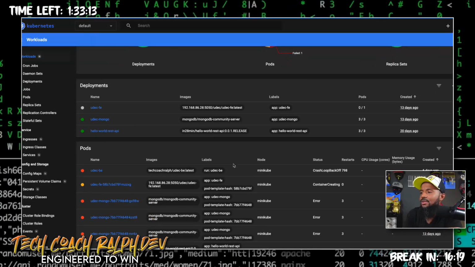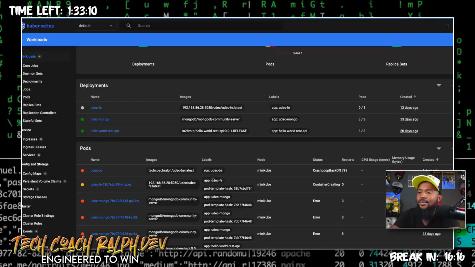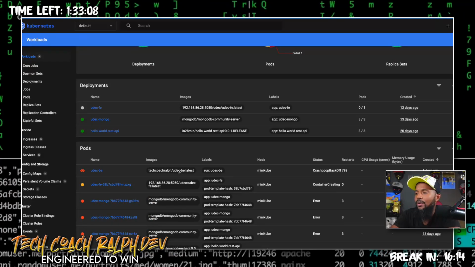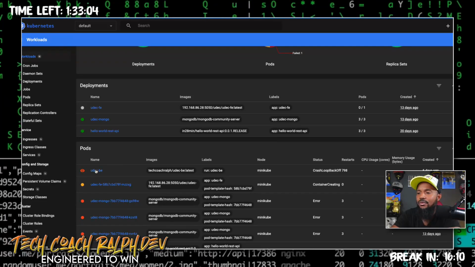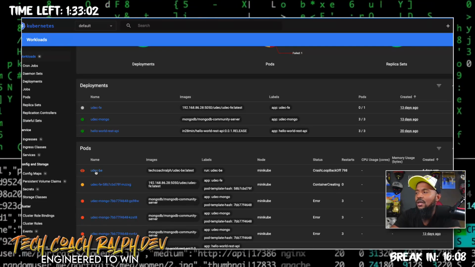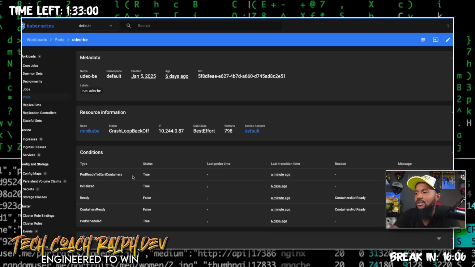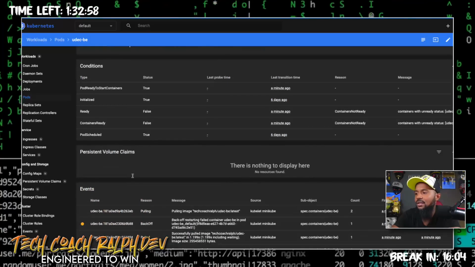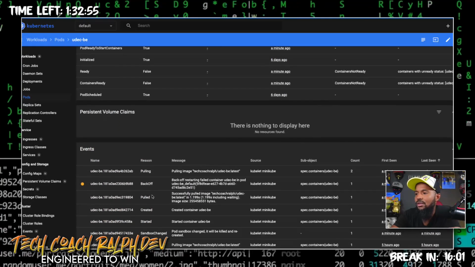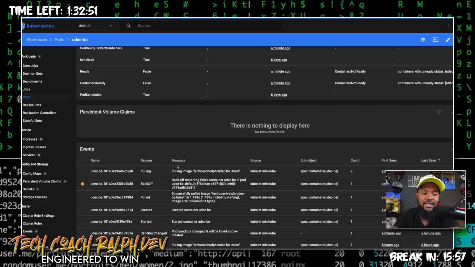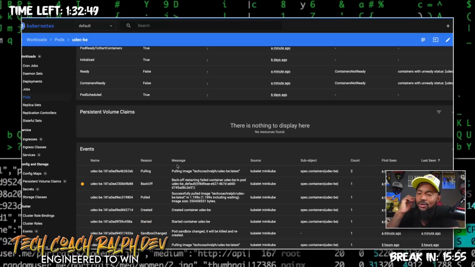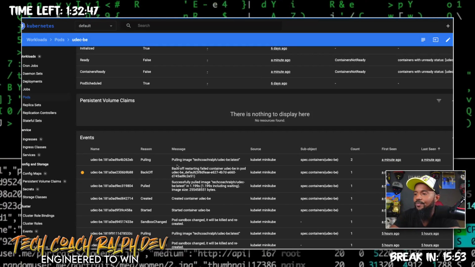So what we ended up doing last time, we were trying to get the back end to start, right? But we ended up just creating a specific pod, this one right here. It failed, and I forgot the exact reason that it failed. Let's see if we have any logs in here. So it pulled the image. This dashboard is absolutely amazing, I must say. And it's really cool that it's built in, that we can look at it. So let's see what happens.